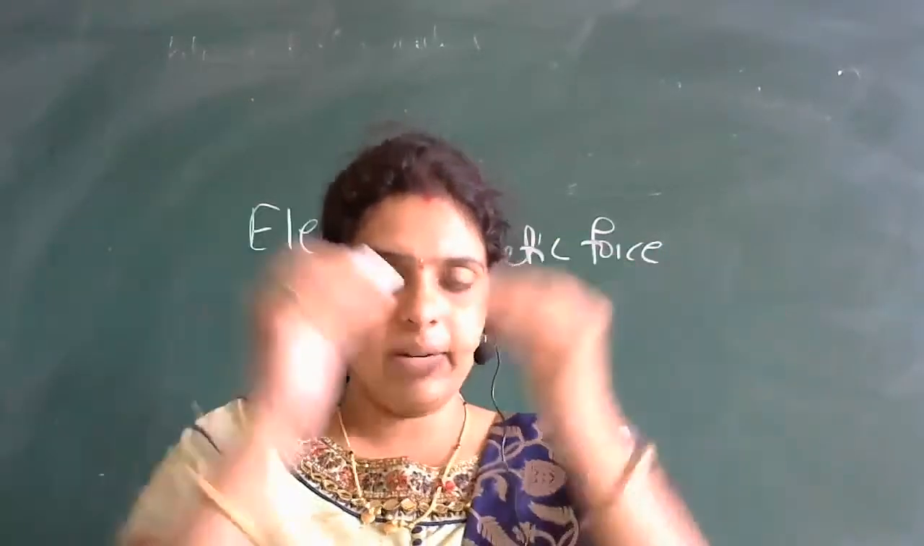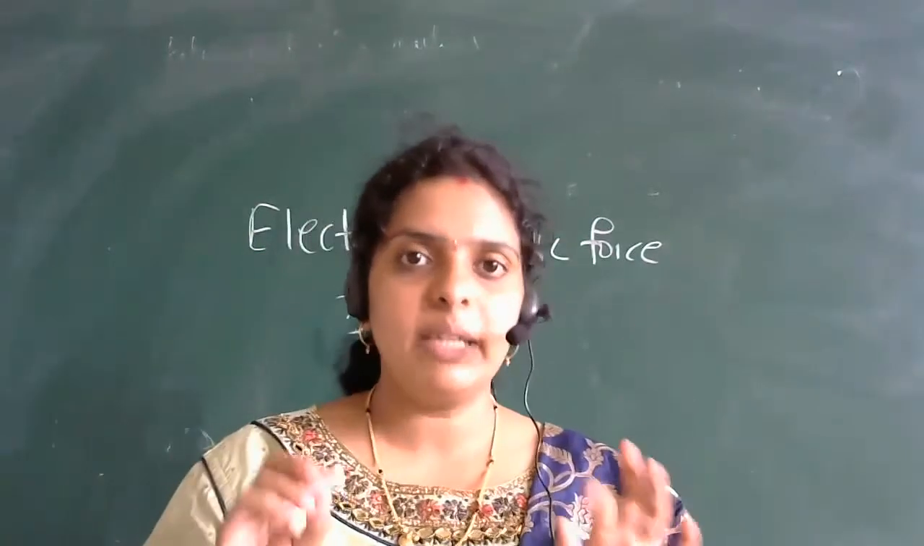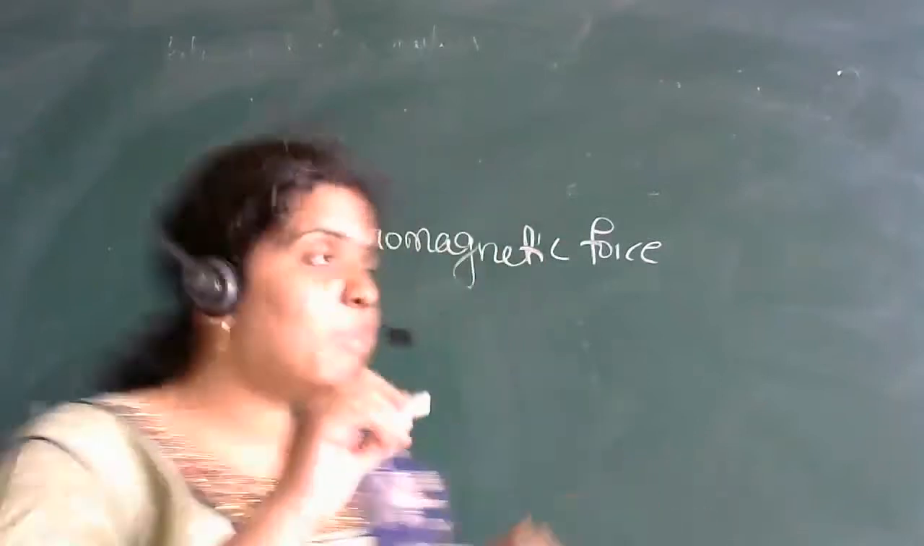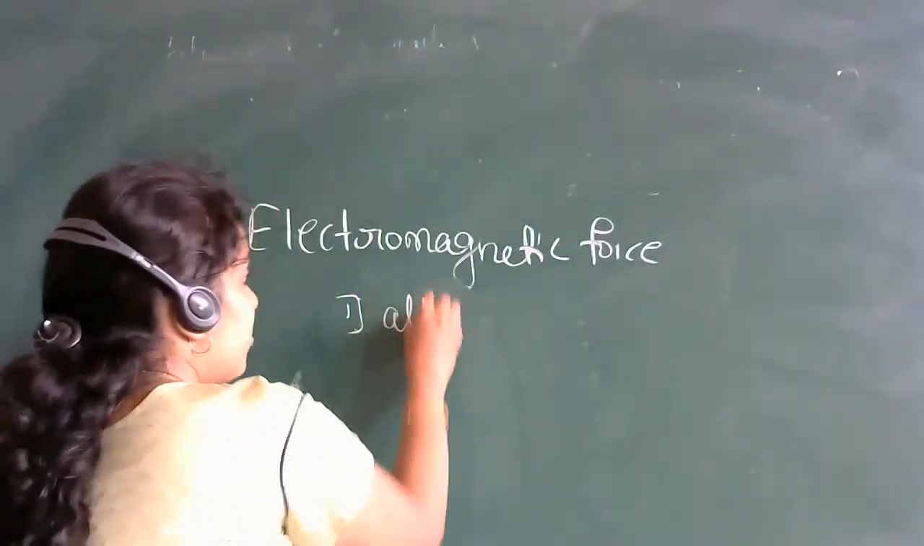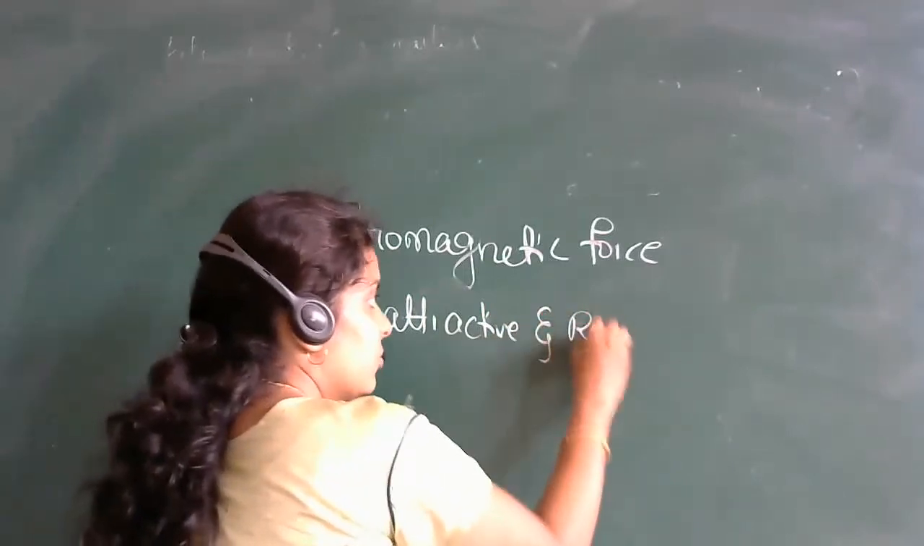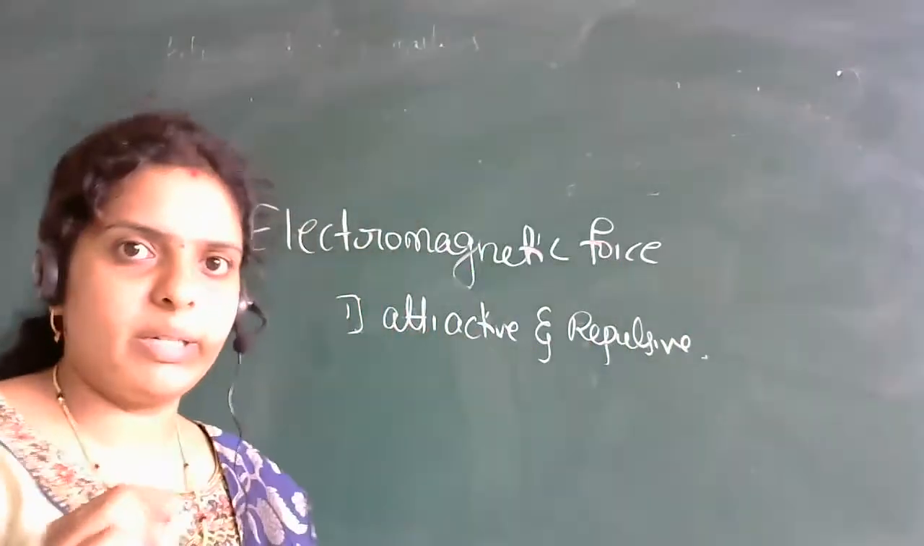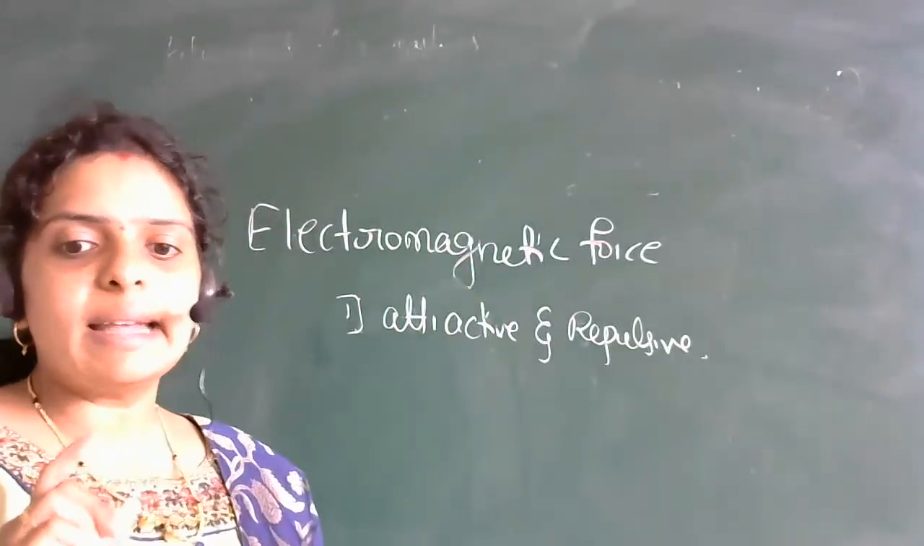Attractive in the sense they will come close to each other. Repulsive in the sense they are going away from each other. So that is the first property, that it is both attractive and repulsive. This is your first property. Okay, so next we will see the second property.